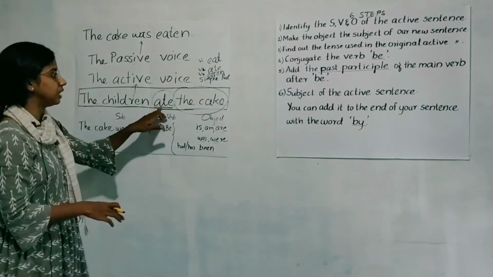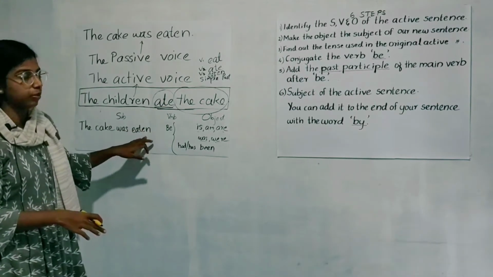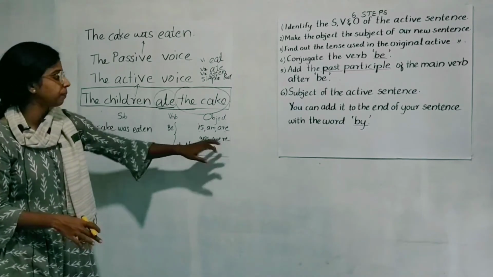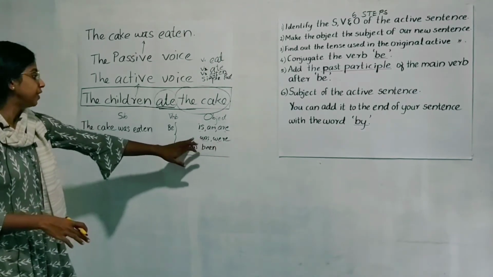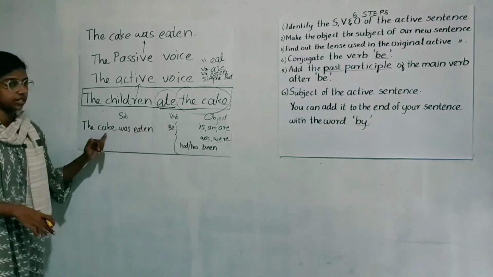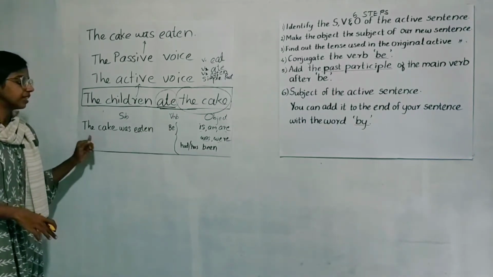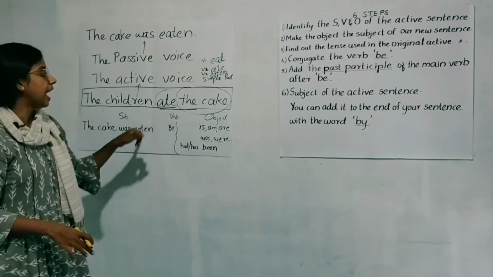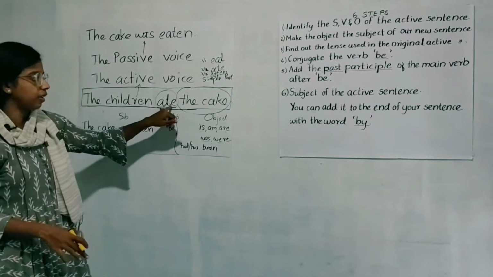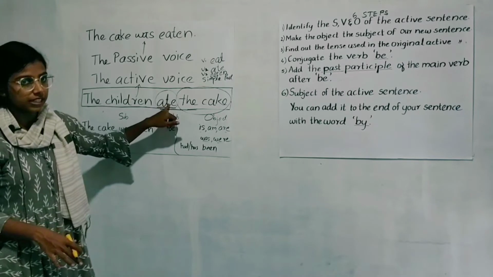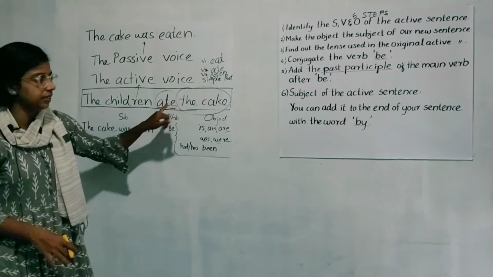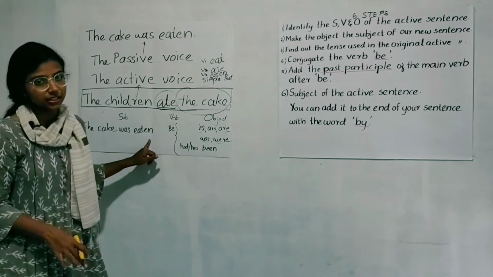So we used the form of be which is in past tense, that is was or were. From was or were, we chose was because the subject is singular. So the cake was. Then we added the past participle of the verb in the active sentence. The past participle of eat is eaten. So the cake was eaten.